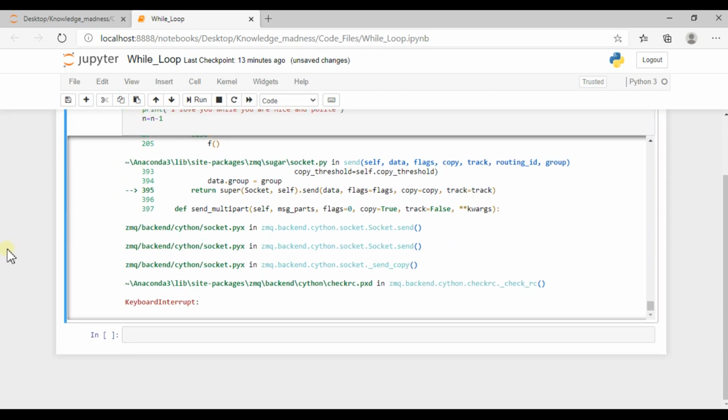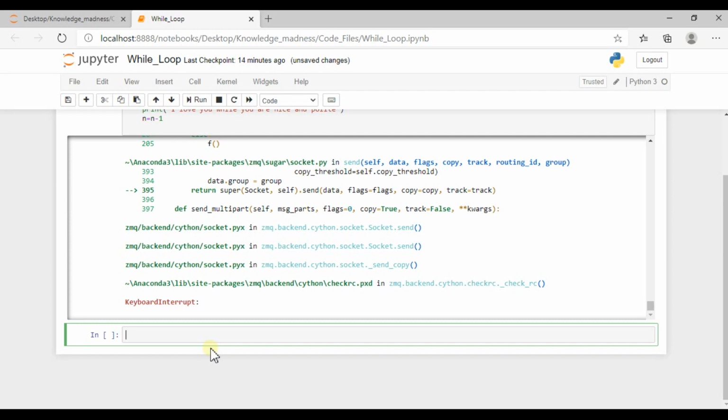Now take one simple example where we can implement this Python loop. Obviously we are looking into the while loop. There are some cases where you need to continuously execute this kind of statements, for example while you are checking a login, your password, email addresses, first name, last name, that kind of situation. We have to use this while loop. So we are taking a simple example: we take the input from users and check whether it is an email address or not.